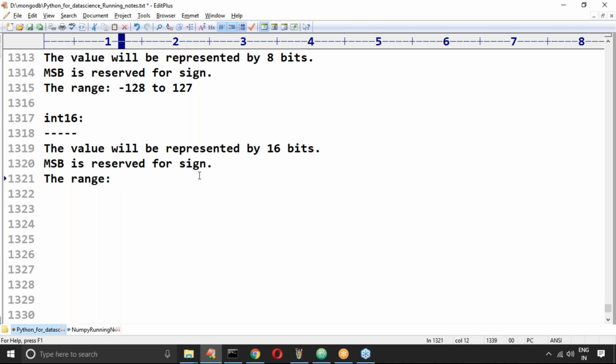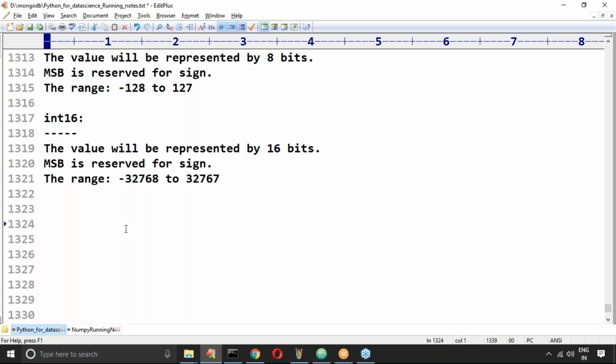Just be aware: minus 32,768 to 32,767. This is the minimum value and this is the max value you can represent. Is that clear, right?